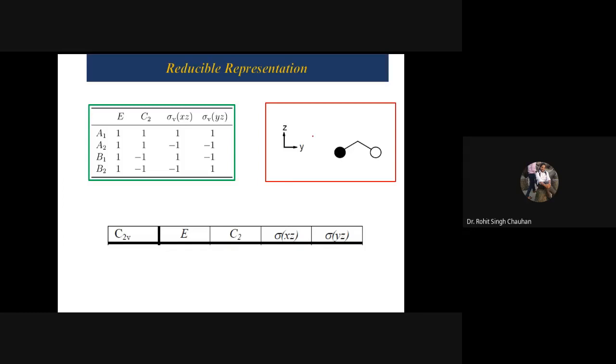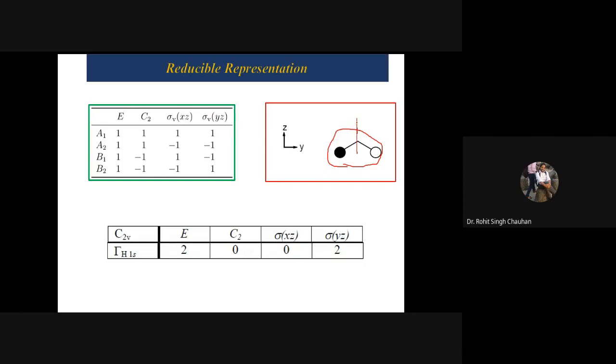So remember, now see, this is the depiction to indicate that two different types of hydrogens are there. Now see, if I say that we have to reduce this along the hydrogens for every symmetry element, now tell me, with respect to E, how many atoms are going to be unshifted? Of course, both are going to be unshifted with respect to E. Why? Because E corresponds to what? A 360-degree rotation. In case of a 360-degree rotation, what will happen? The same atom will come to the same place, right? You see. Now, if you are going to pass through with C2, what will happen?